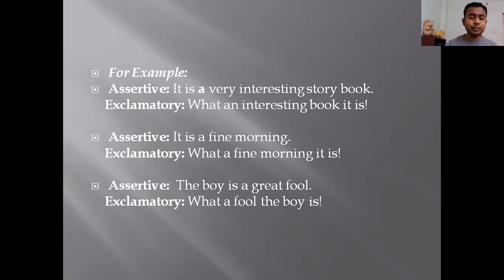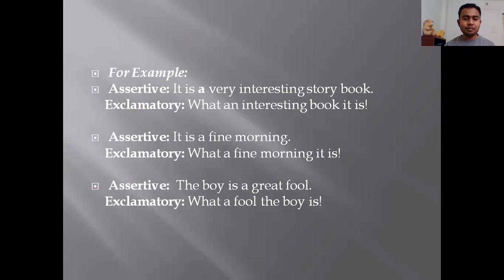Third, the boy is a great fool. Again you have a before great. Can you see a before great? The boy is a great fool. So a is used. So our exclamatory sentence will start with what. What a fool the boy is.